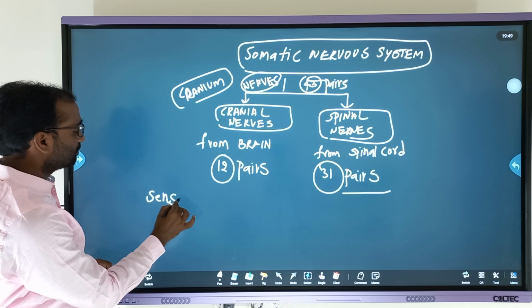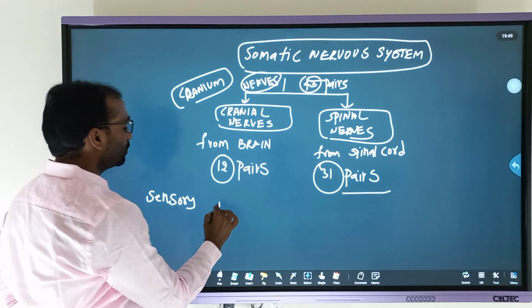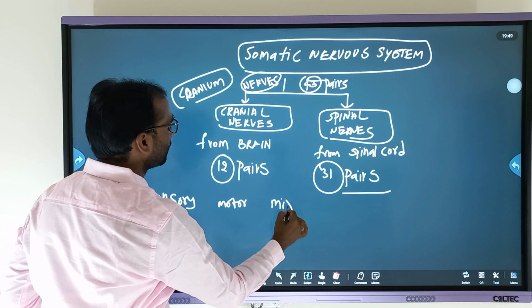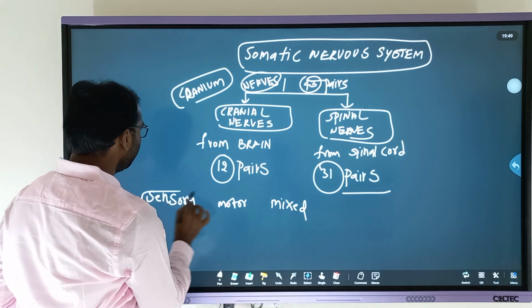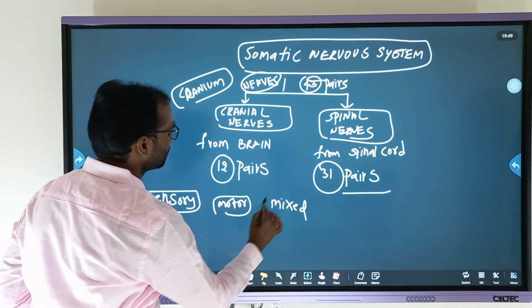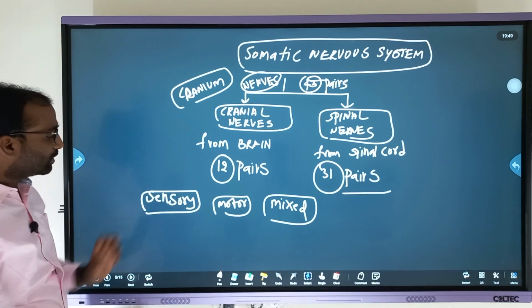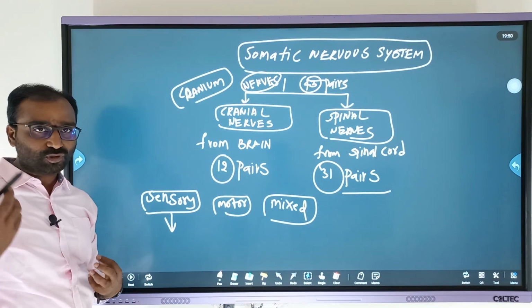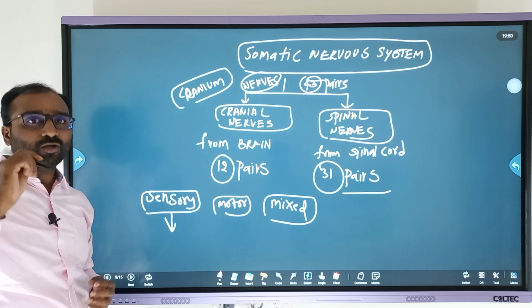Sensory nerves, motor nerves, then mixed nerves. Sensory nerves help to bring impulses from the sense organs. The best example is the optic nerve.